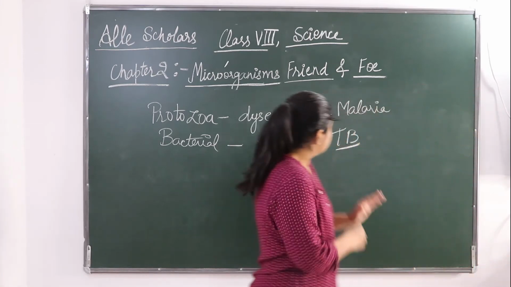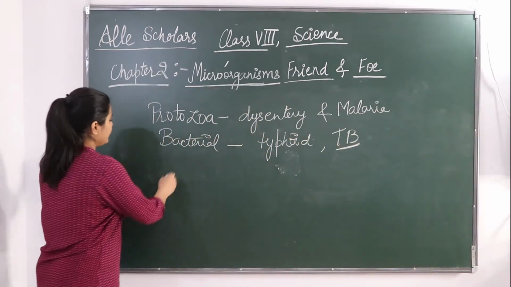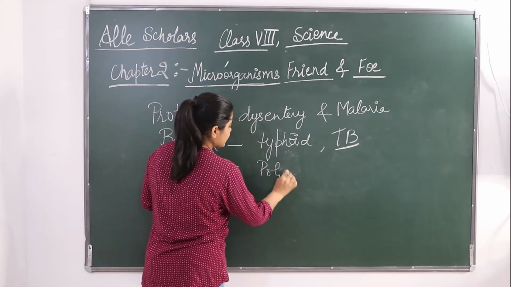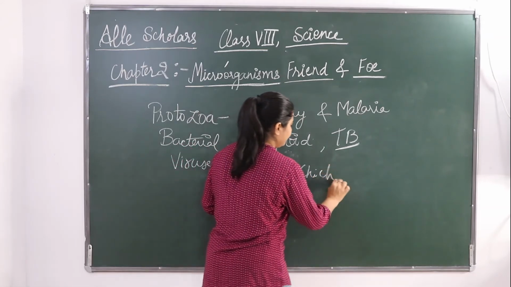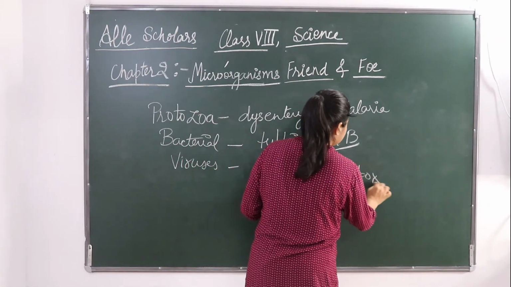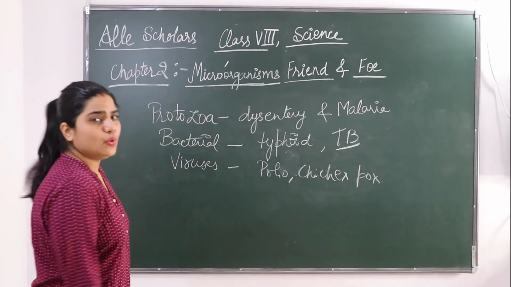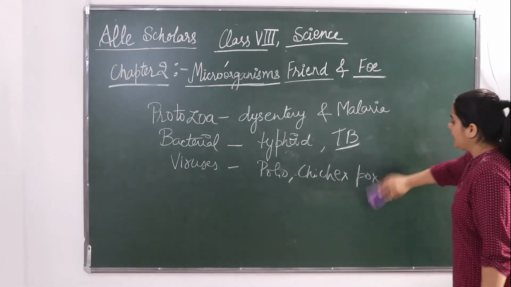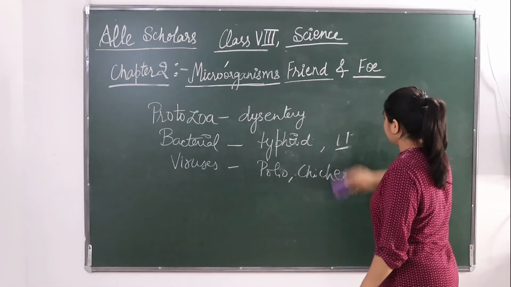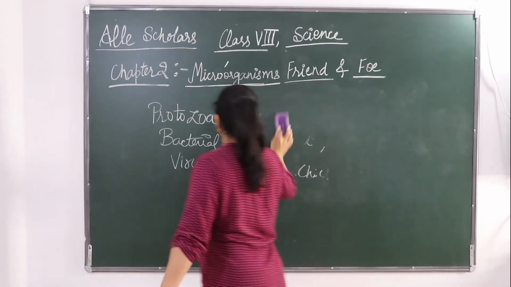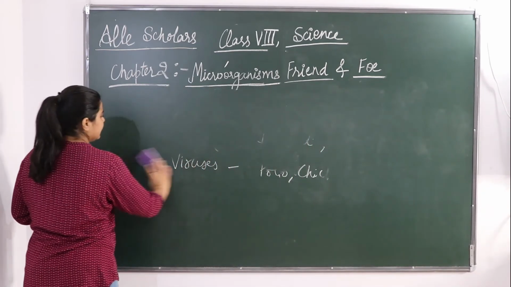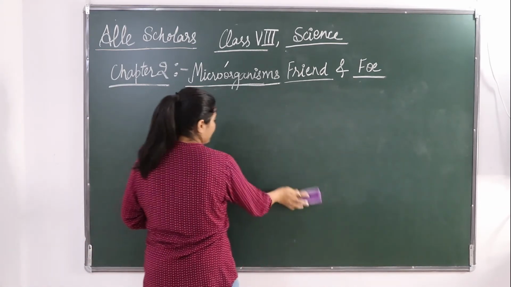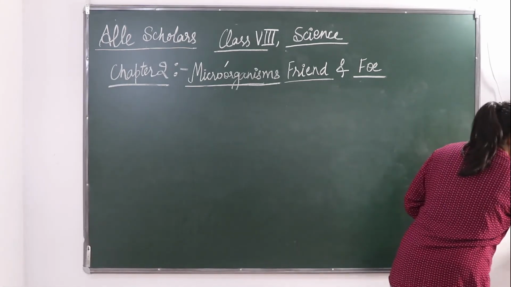So this was about some of the diseases, and about the viruses I have already told you. Very common: polio is there, chicken pox is there. These are virus diseases. Common flu also occurs. Now the question is, where do these microorganisms live? If they are so minute, so tiny and small, where do they live? We shall be finding the answer to this question.